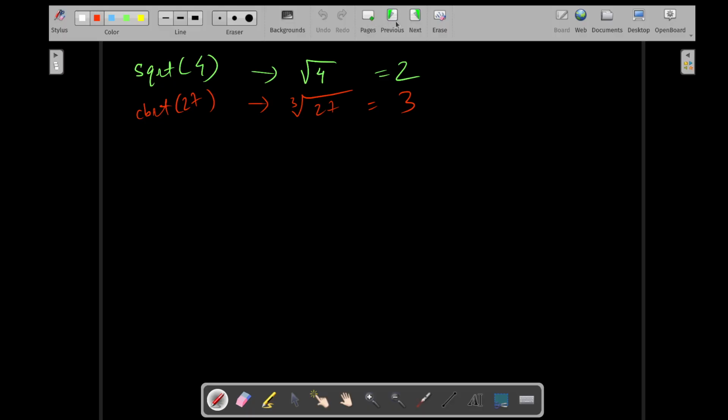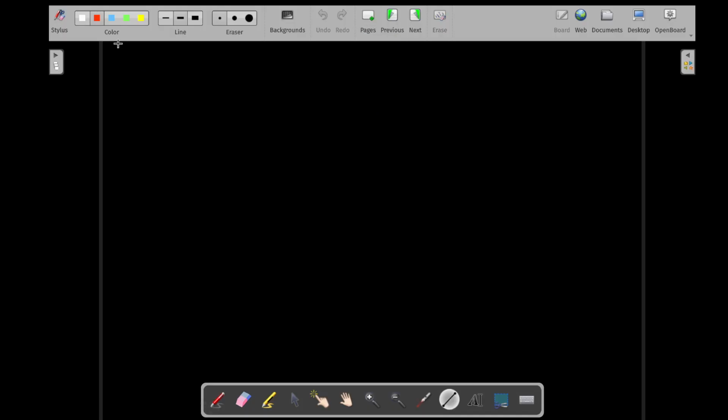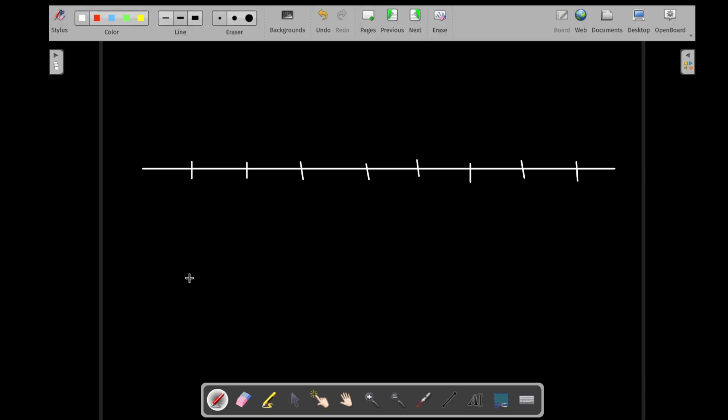All right, so what are round, ceil and floor? Say this is a number line. This is a number line, okay, and let's mark it out.